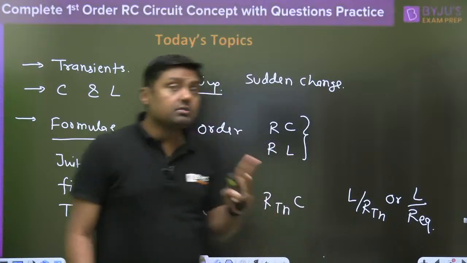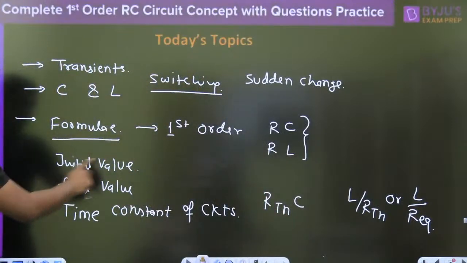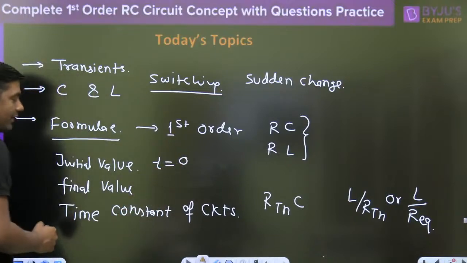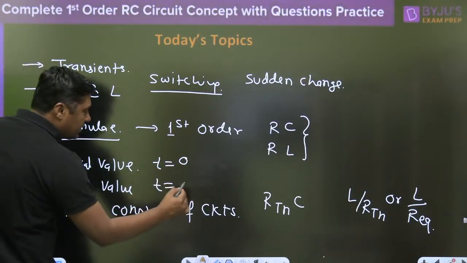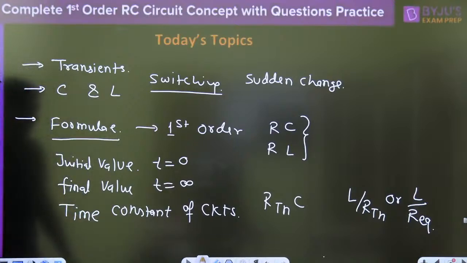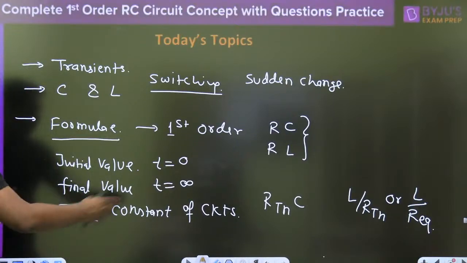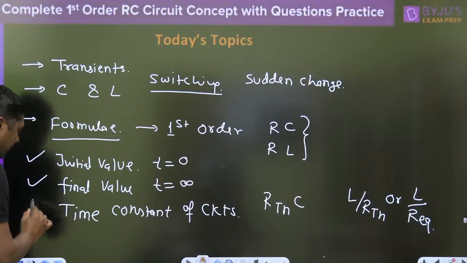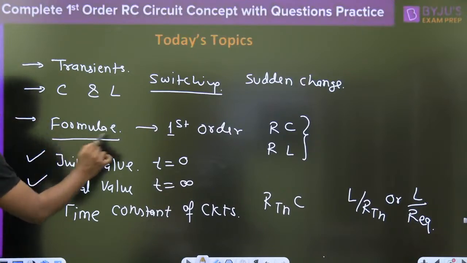Then these three things are very important. Initial value means exactly at t equal to 0 what will be the value. Final value is exactly at t equal to infinity, what is the value. And what about the time constant of the circuit? If we have an idea how to find these three values, then we can use this formula.